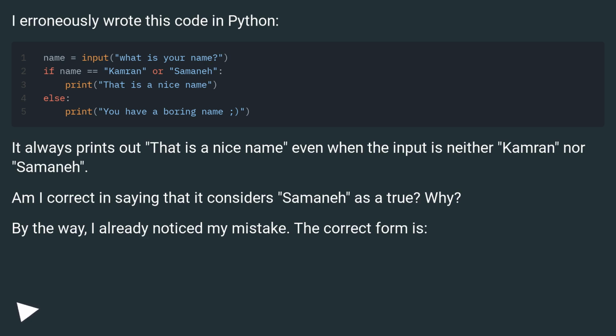Am I correct in saying that it considers Samane as true? Why? By the way, I already noticed my mistake. The correct form is